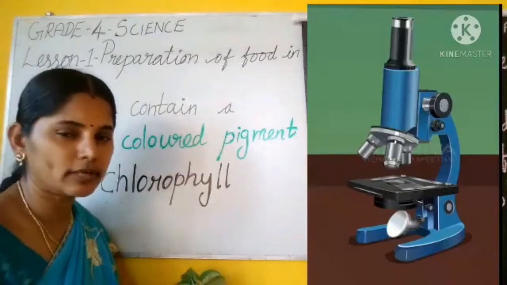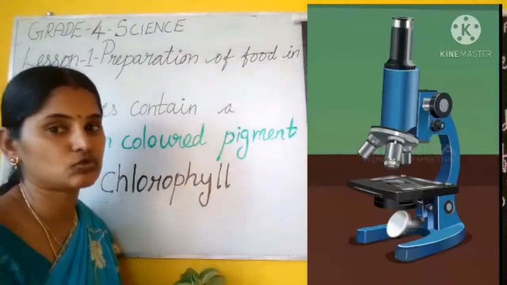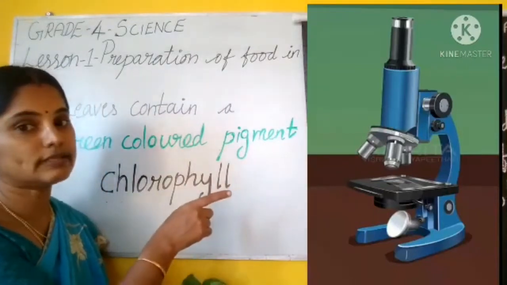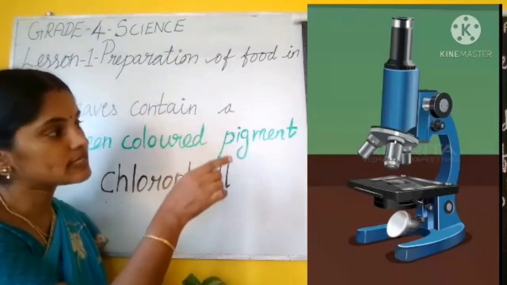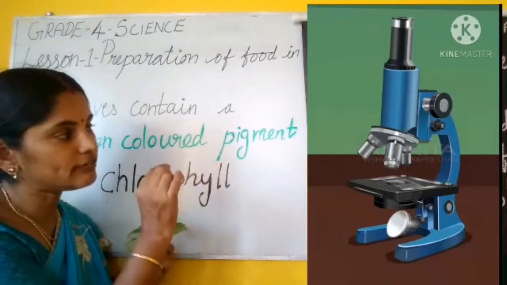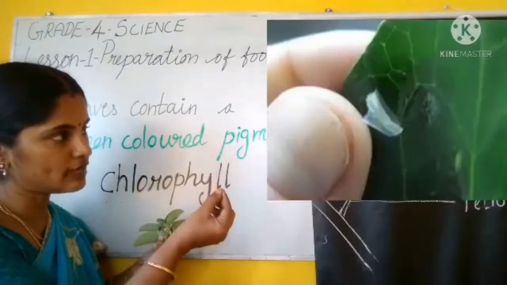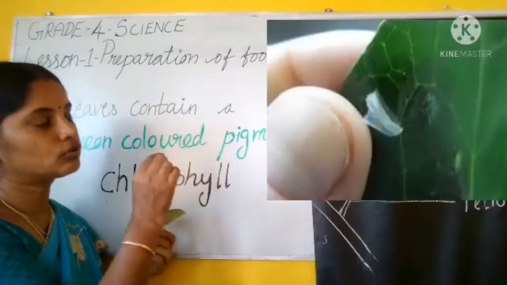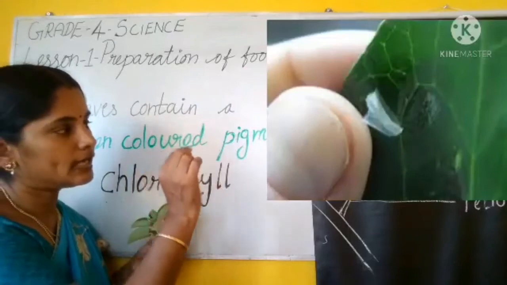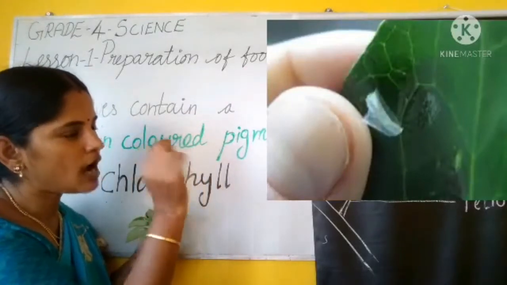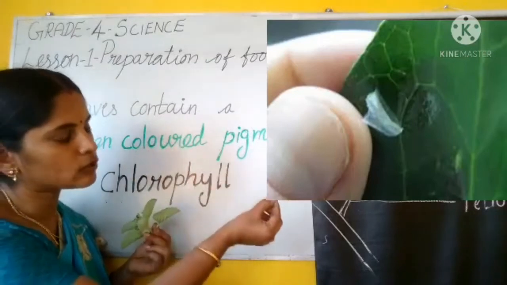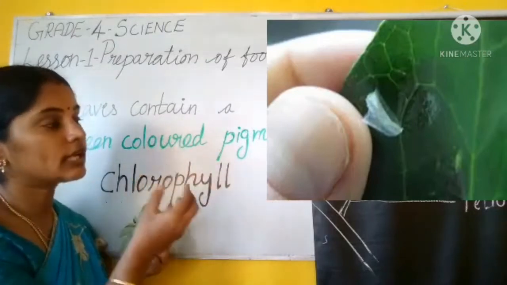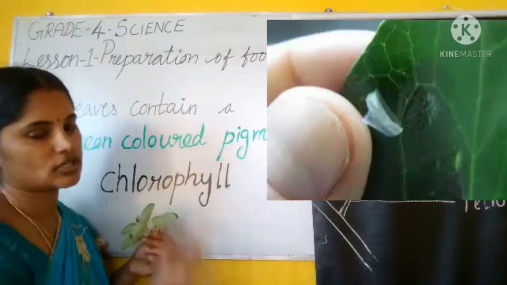What is the instrument called? It's a microscope. This instrument is called a microscope. So in this instrument, if you take a leaf peel, you have to take a small part of the leaf peel and keep it on the microscope slide. We can view the structure like this.